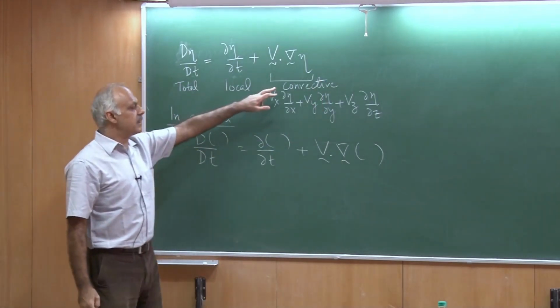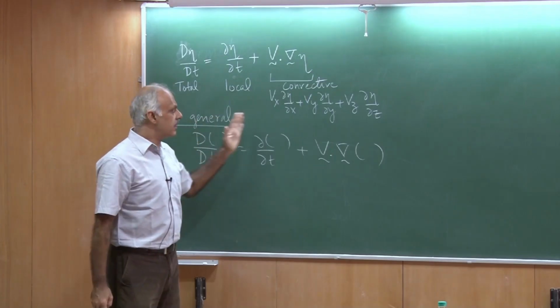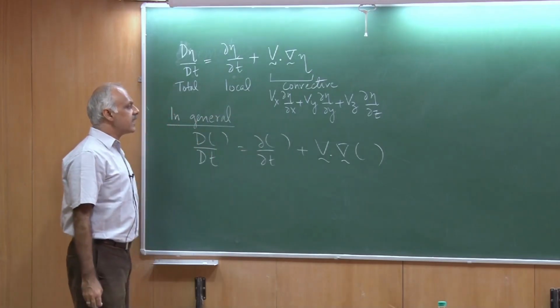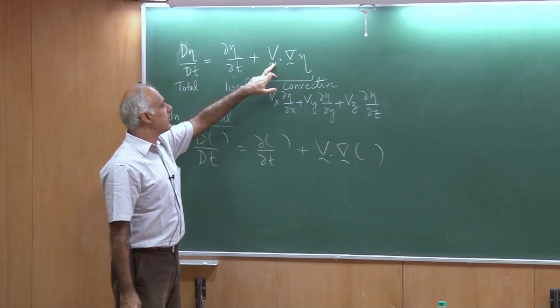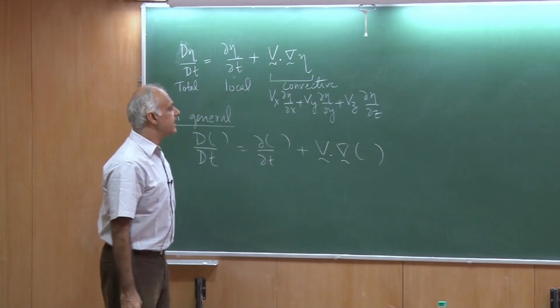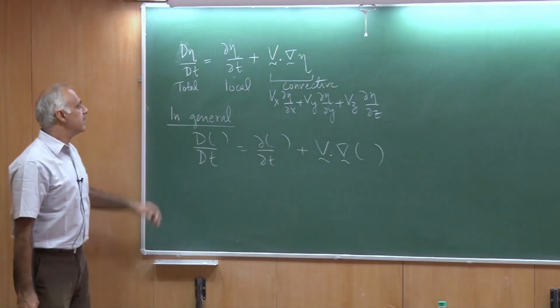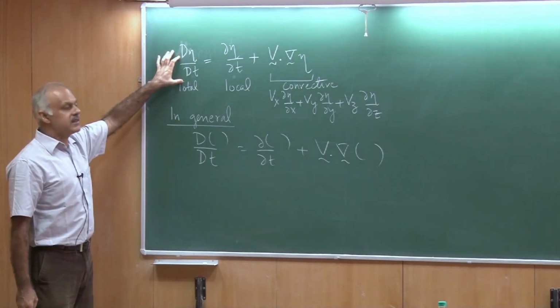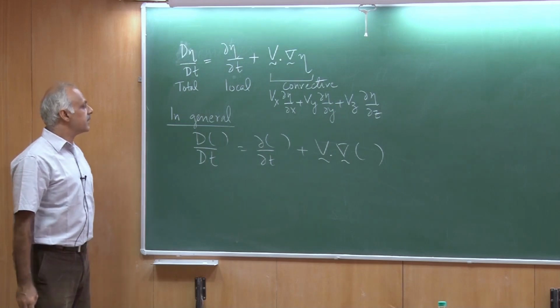So convective means something to do with convection. So a property is being convected with a certain speed or certain velocity v, and then the spatial changes in eta would contribute to actually the time changes in the d eta by dt.